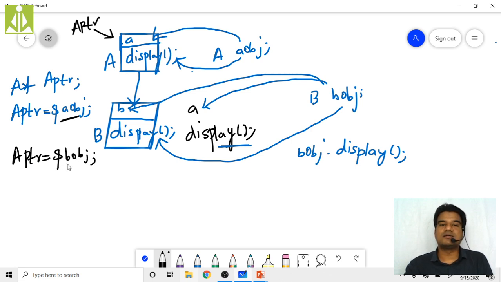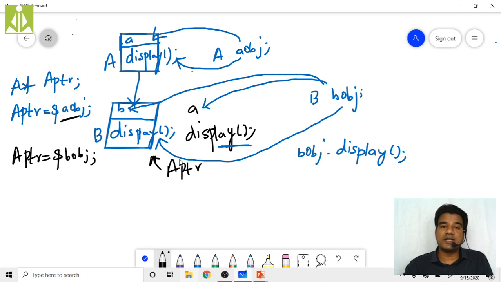So right now, what data members can I access? Can I access this A? Not possible. Why? When we wrote this statement, APTR equals address of BOBJ, your pointer APTR will now point to this BOBJ. It will not point to the AOBJ. So where is my APTR going to point? APTR is going to point to this one. Right now my APTR is pointing to the derived class object.